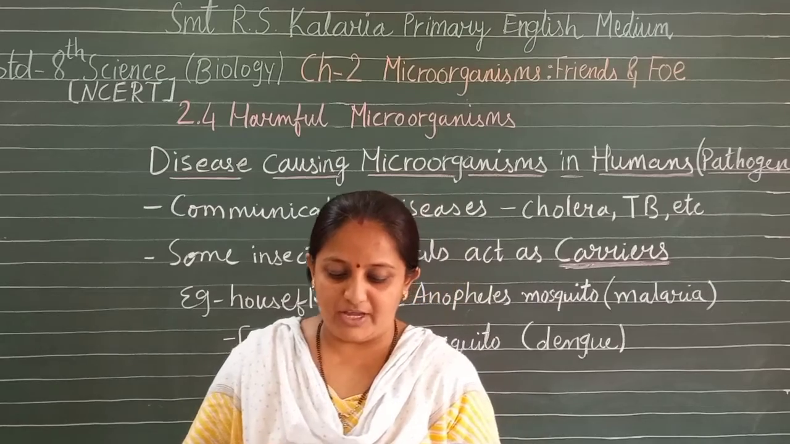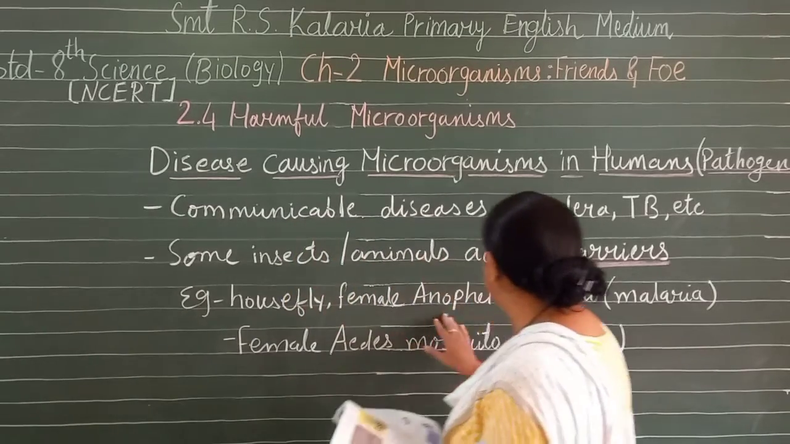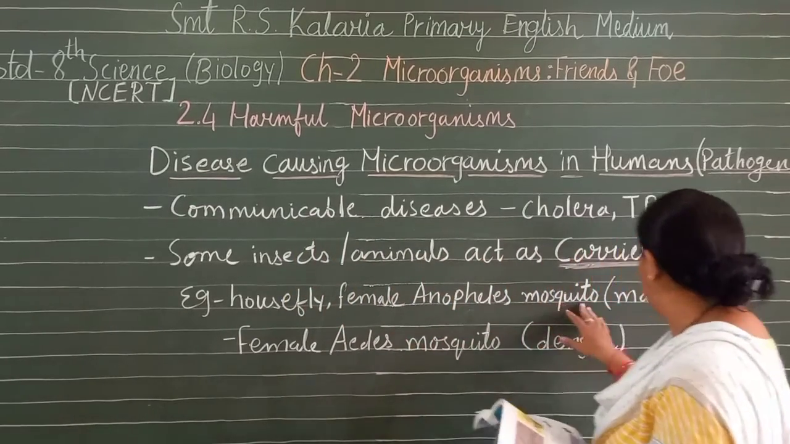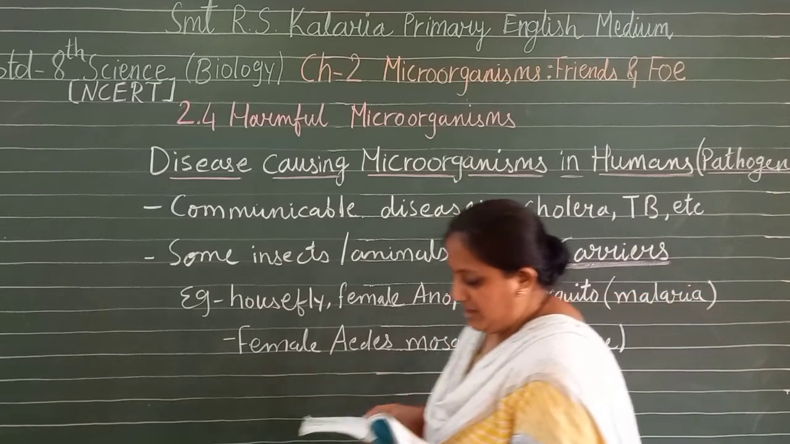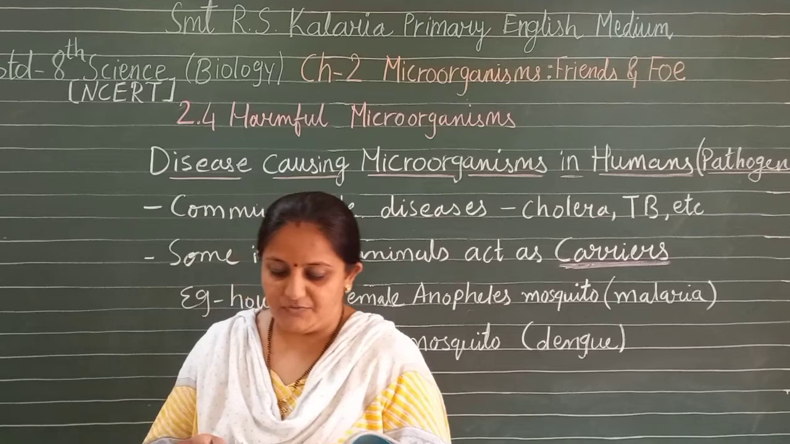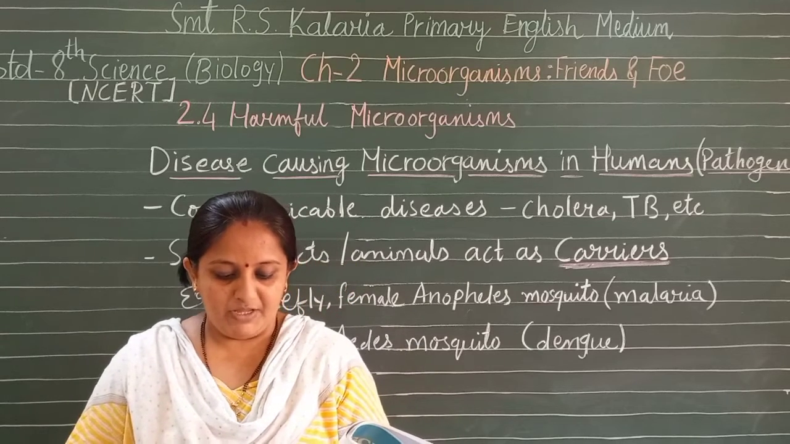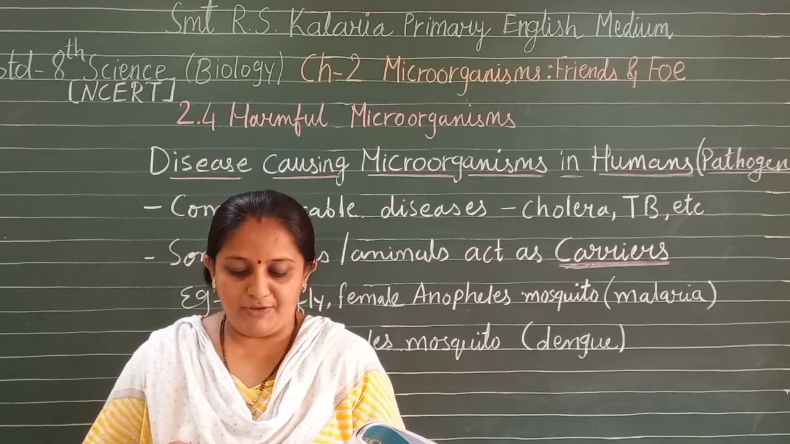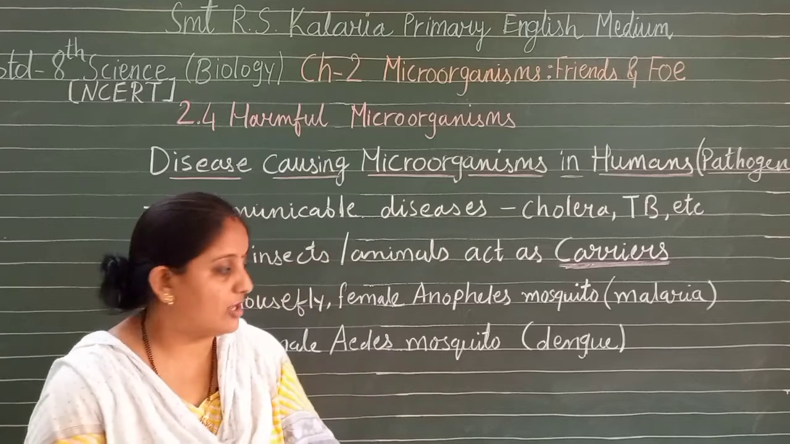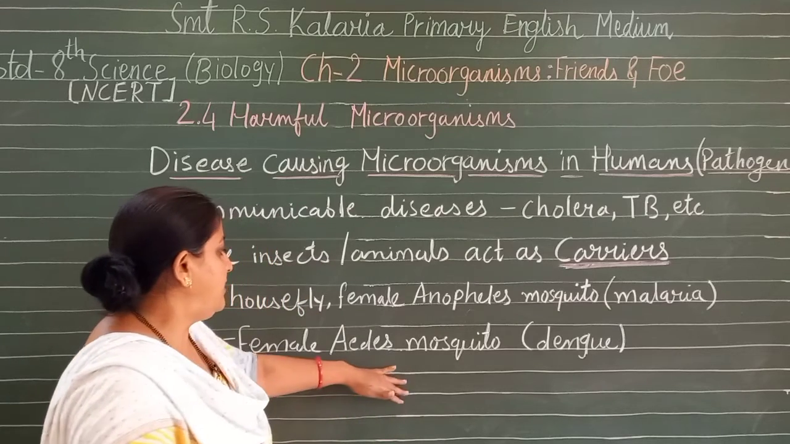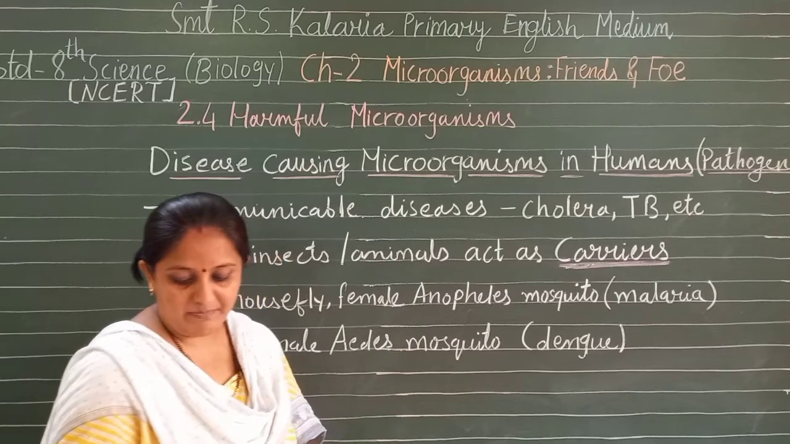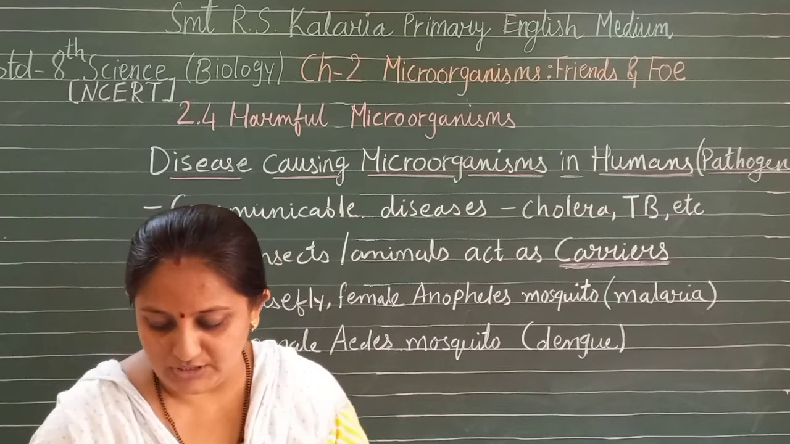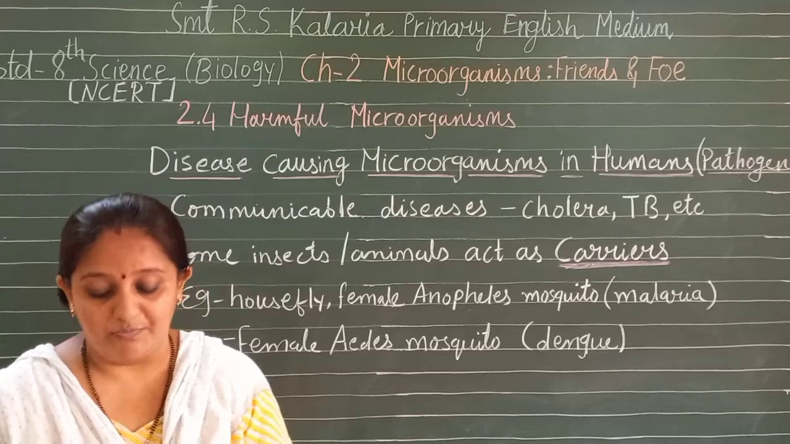Another example of a carrier is the female Anopheles mosquito, which causes malaria, as a carrier of the parasite Plasmodium. Now the female Aedes mosquito acts as a carrier of the dengue virus. So how can we control the spread of malaria or dengue?